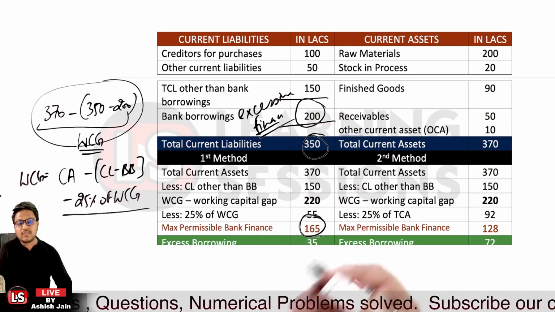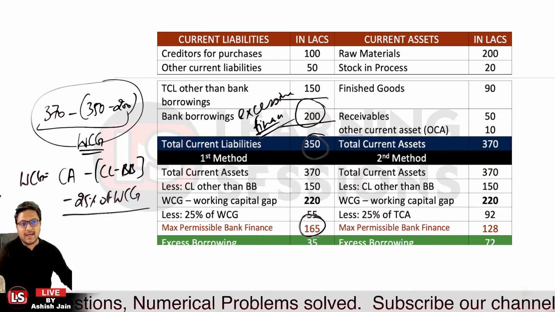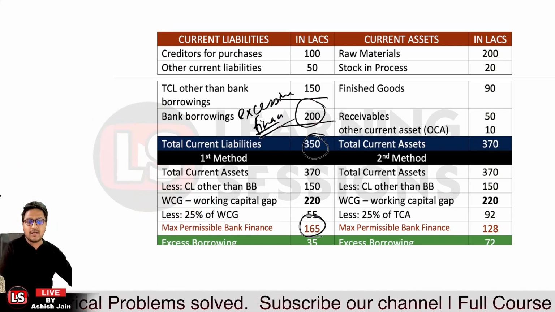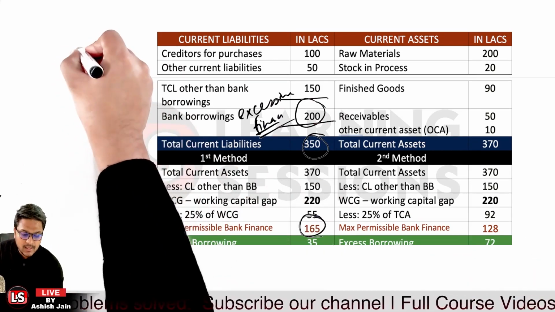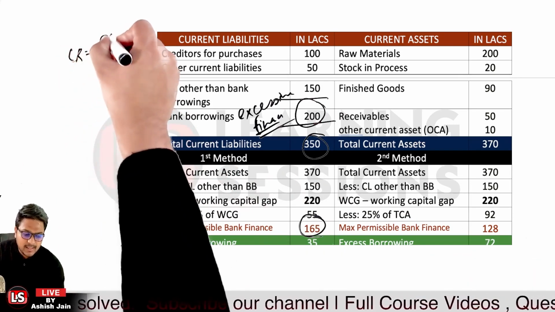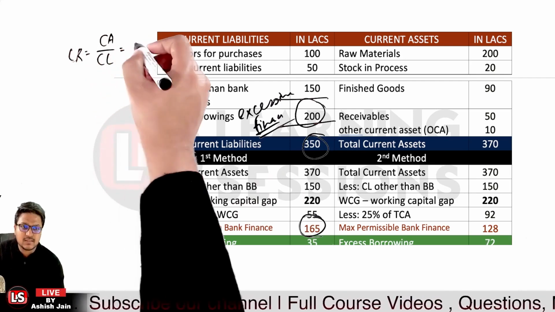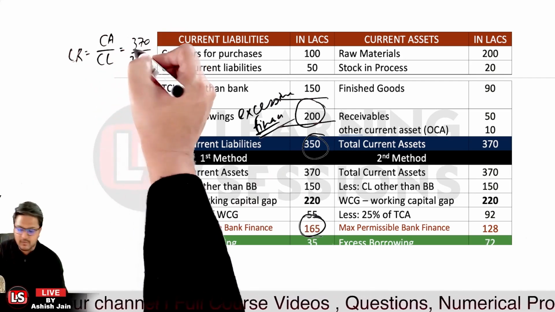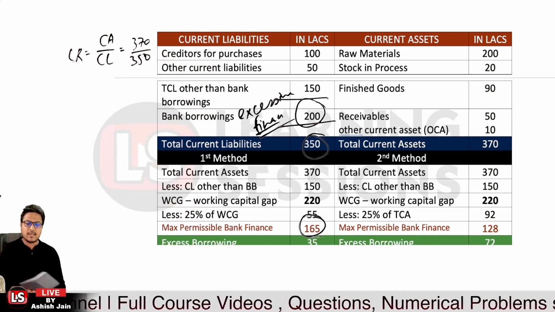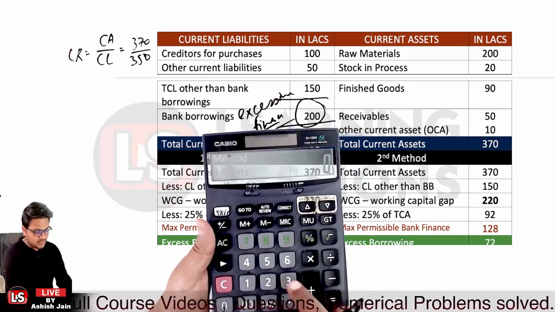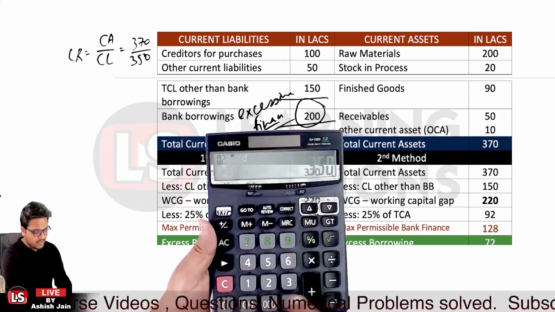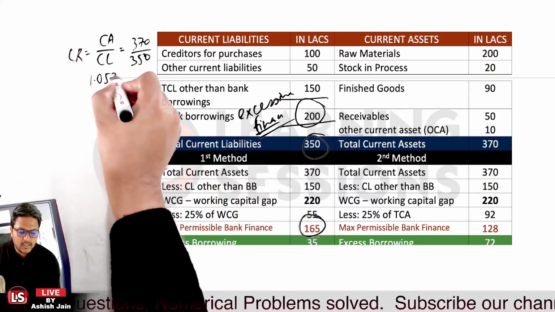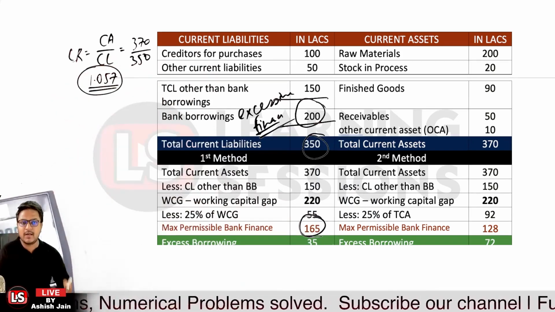Now what is the previous current ratio? As per the current scenario of the enterprise, what was the current ratio? The current ratio is equal to current assets divided by current liabilities. The current assets are 370, divided by 350. So it is 370 divided by 350, which is equal to 1.057. That is quite low. That is the current ratio.